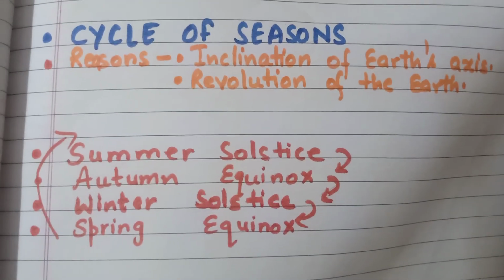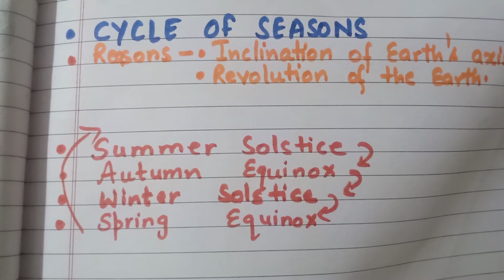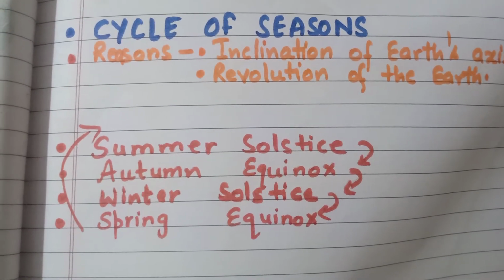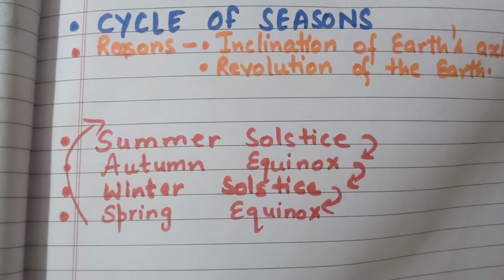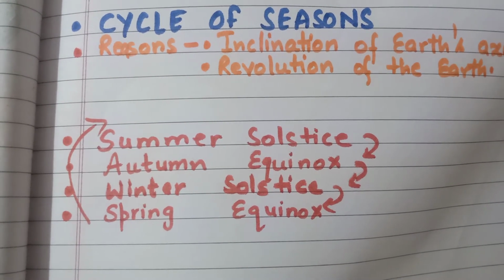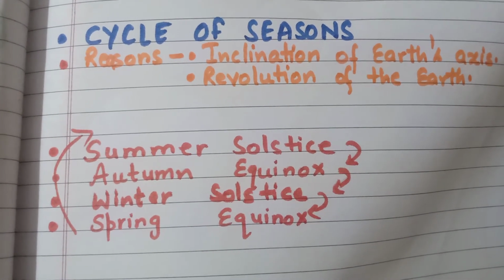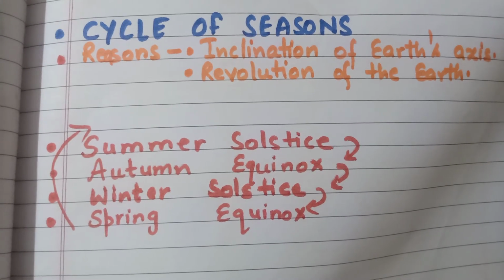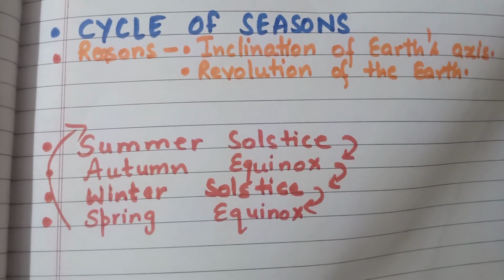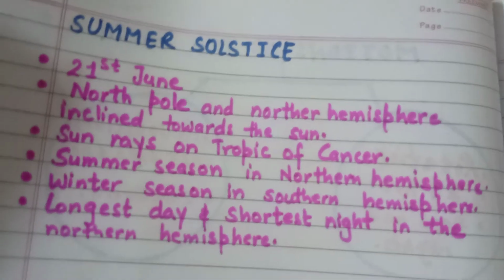Cycle of seasons. The inclination of Earth's axis and the revolution on its orbit are together responsible for the change in seasons throughout the year. This cycle of seasons is divided into 4 parts, namely summer solstice, autumn equinox, winter solstice, and spring equinox.